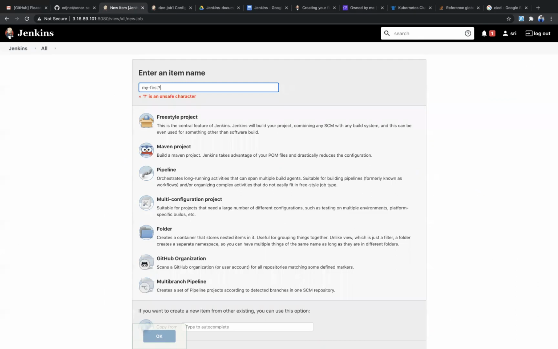See, you will get this kind of error. Only hyphen and underscore are acceptable, nothing other than that. So this is my first job.